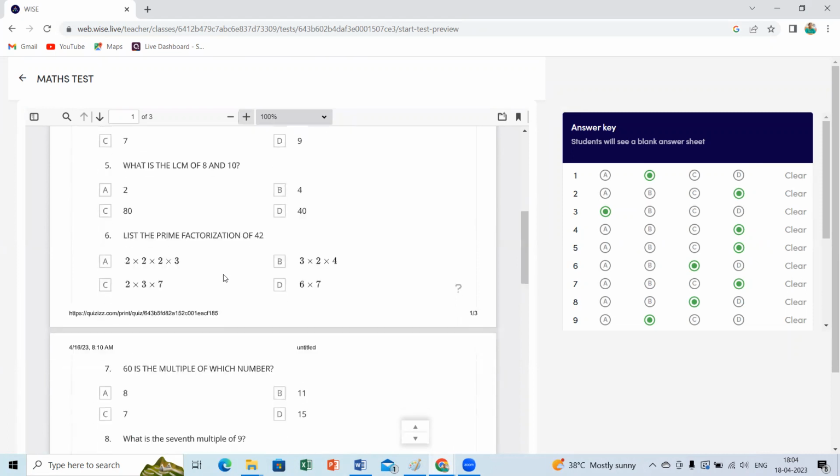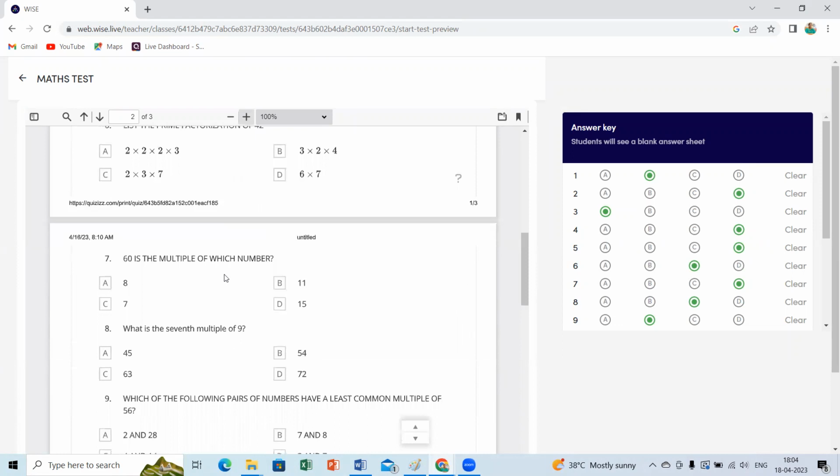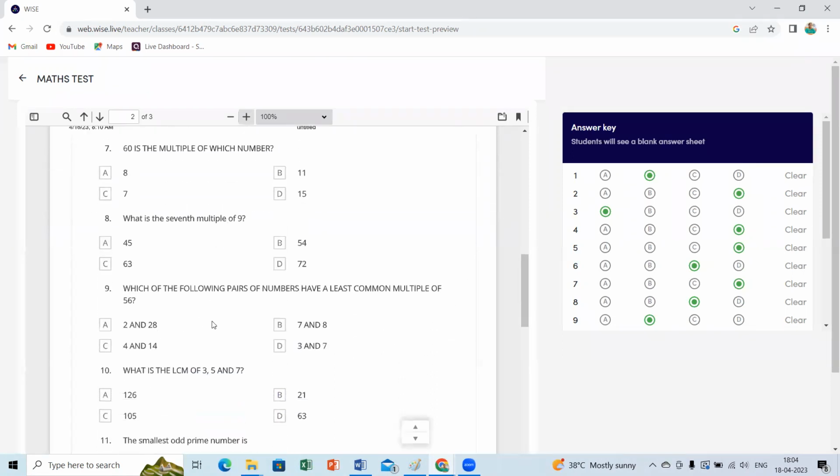Next, what is the next question? 9th one. Which of the following pairs of numbers have least common multiple as 56? LCM should be 56, beta. So, ma'am, in least 28, it will come, ma'am. 2 and 28, no, it won't come.